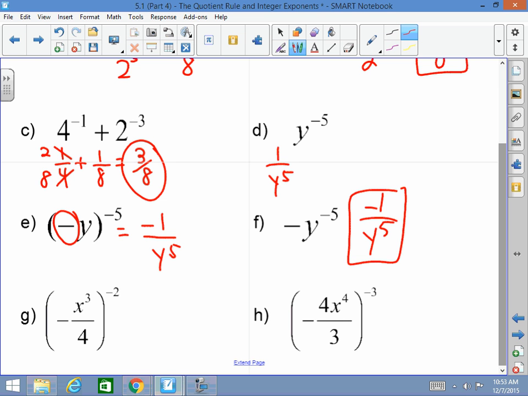Mr. Morrow, why are these both the same even though one is in parentheses and one is not? Well, also because that's odd. When you have a negative raised to the odd power, it's going to be negative. Had that been an even exponent, then the answer would have been positive, not negative.